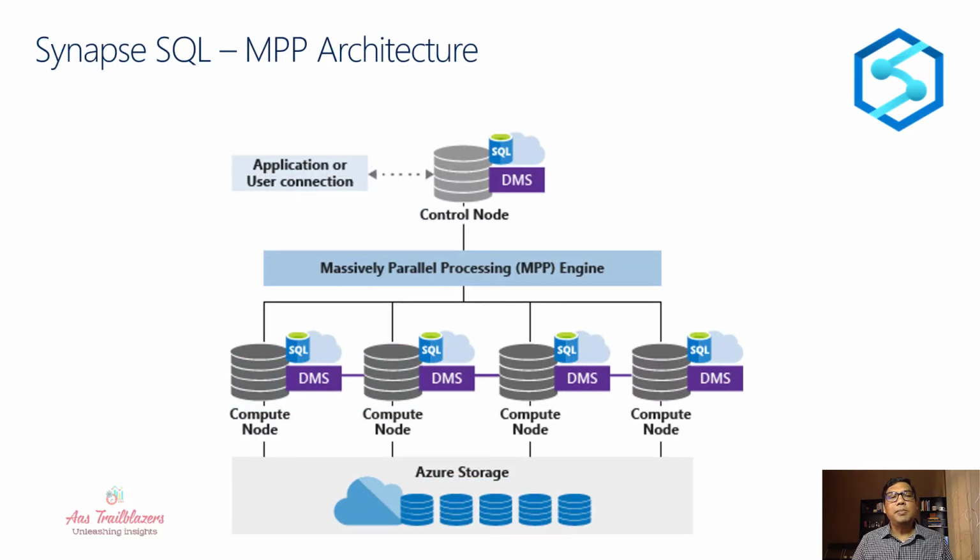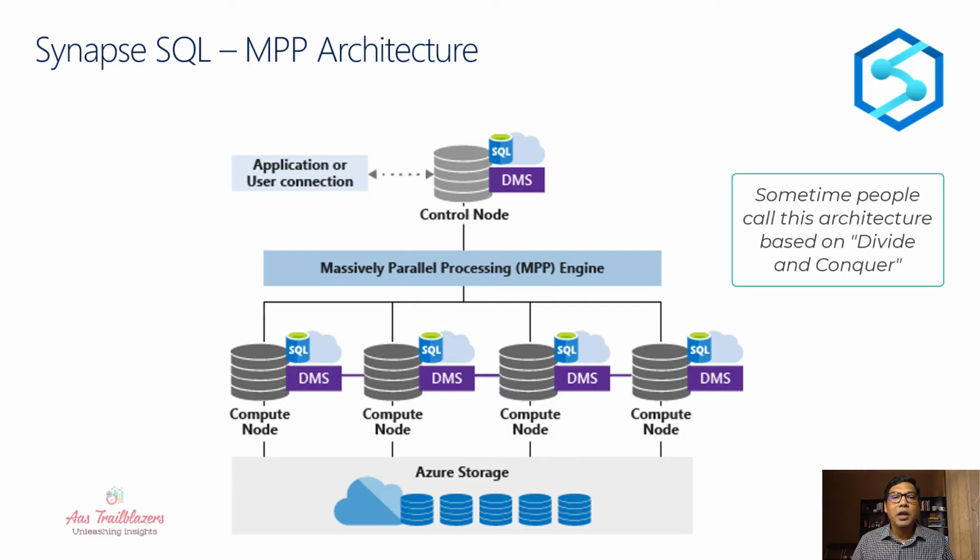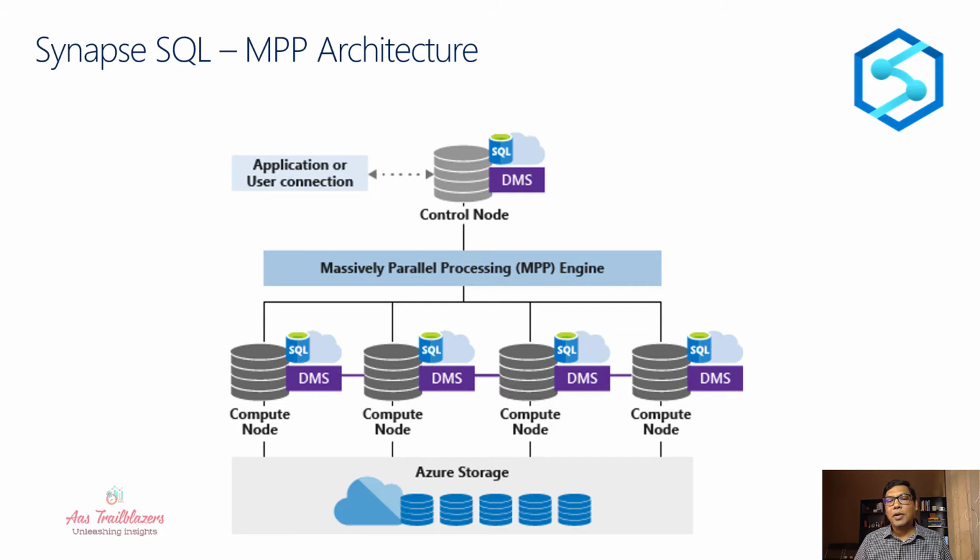SQL Pool is based on MPP architecture. As you can see in this diagram, all the applications and users connect to the master node called the control node, and that control node connects to multiple compute nodes. The number of compute nodes can vary based on your requirement. It can be from 1 node to 60 nodes. You can scale all the way from 1 node to 60 nodes in SQL Pool based on your requirement.